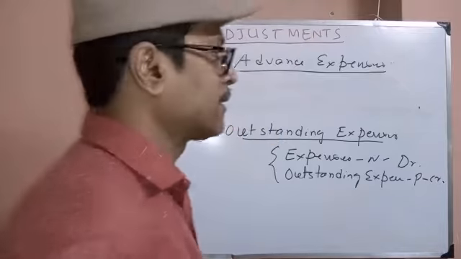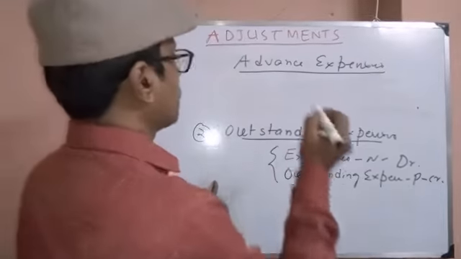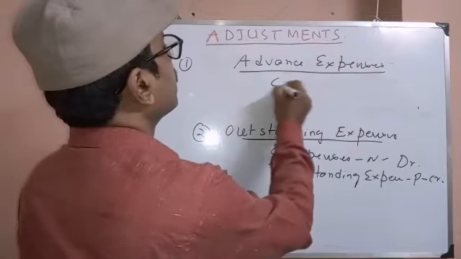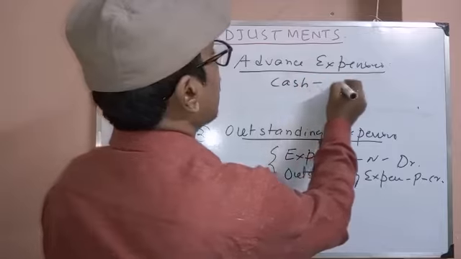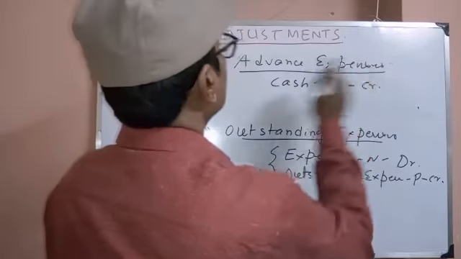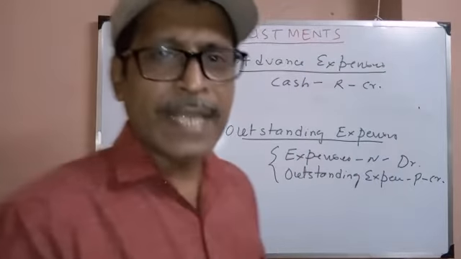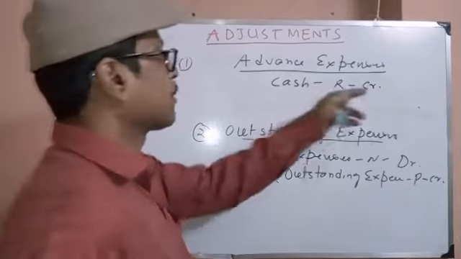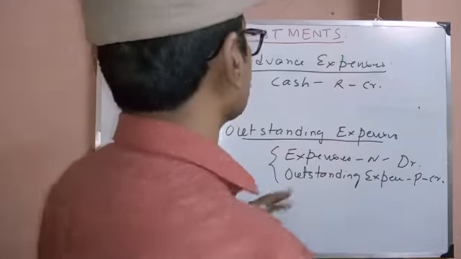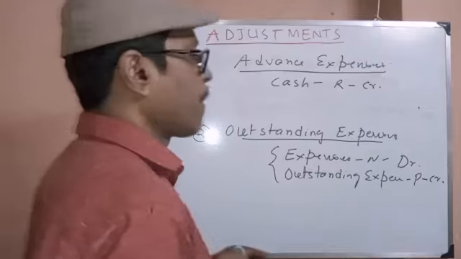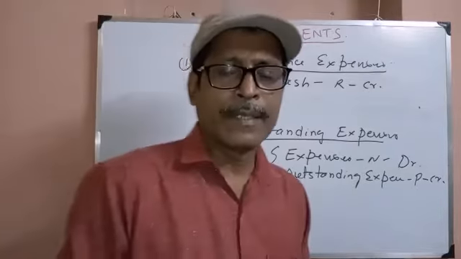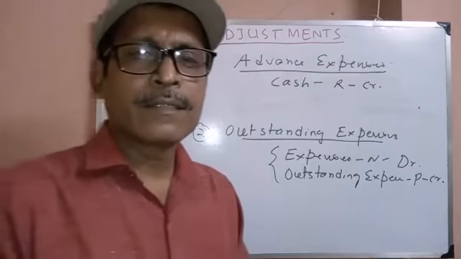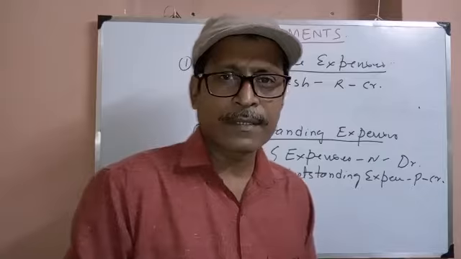So its analysis is cash, real account, goes out, credit. Advance expenses: we have paid in cash but not received the items. Cash, real account, goes out, credit. And advance expense debit is the original analysis of advance expense.